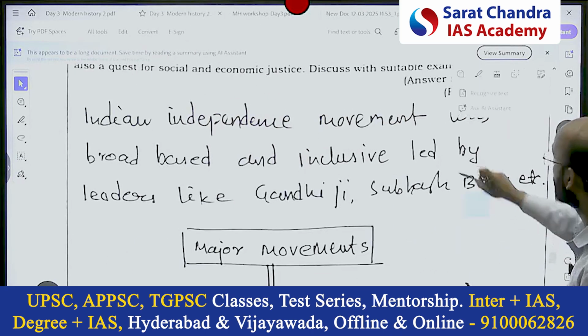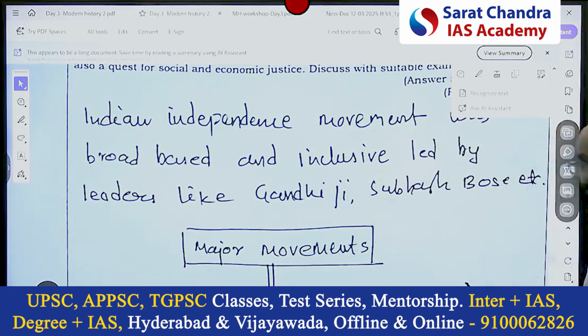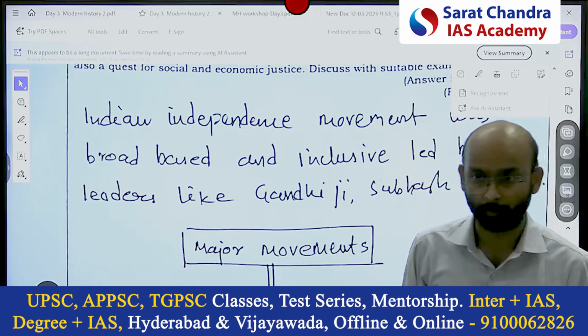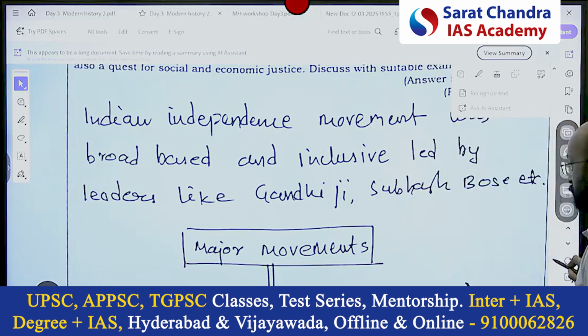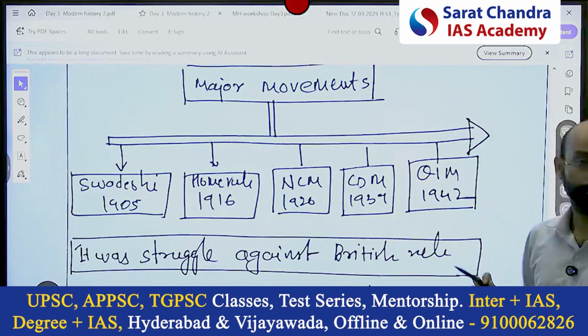See, independence movement was broad-based and inclusive, led by leaders like Gandhiji, Subhash Bose. I'm bringing the names of the personalities. Now here he had said the independence movement. It has not specified which movement, overall movement. So I thought let's give some major movements. I present it like this. So they see Home Rule, NCM this way.